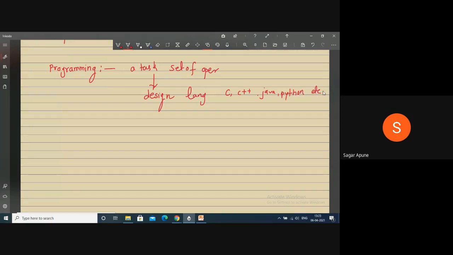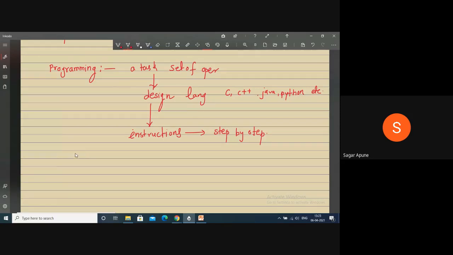Or anything, etc. And a program is a collection of instructions. We can call it instructions. A collection of instructions which can execute step by step, so we can call it a program.